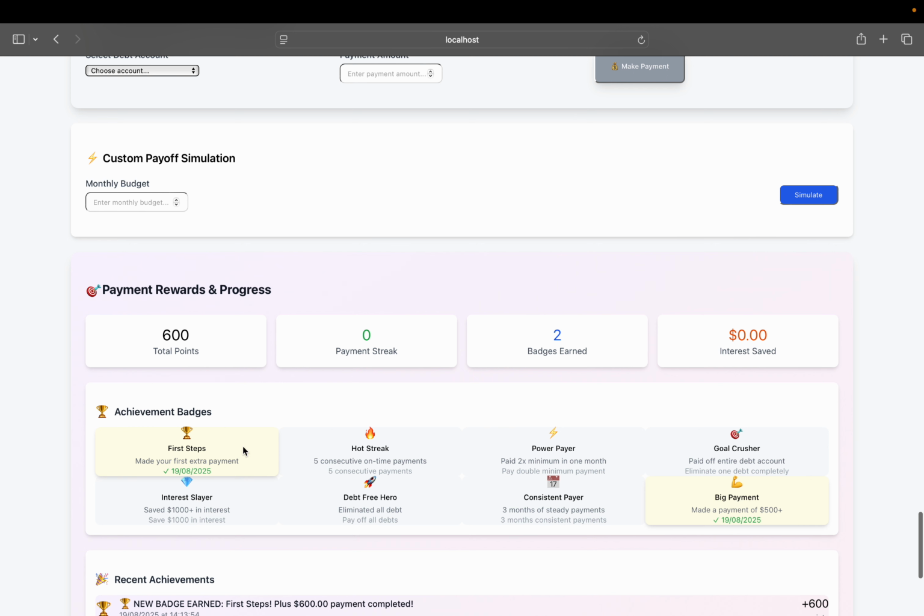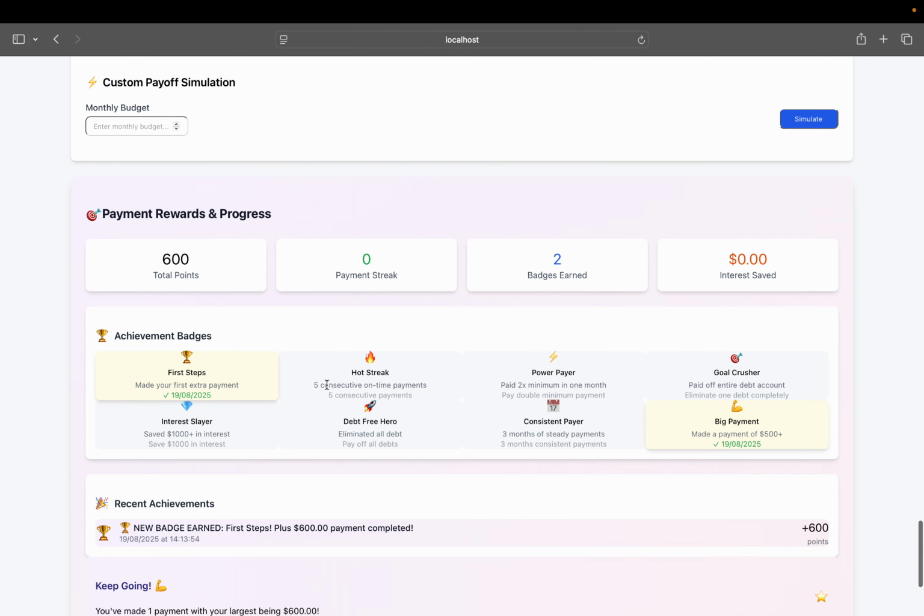So I have now done this first step, and I got this badge. One badge is for the big payment, and the other one is achievement badges. It will motivate the user, who can start from first steps and work through all the steps, and then achieve the consistent payer or debt-free hero badge.